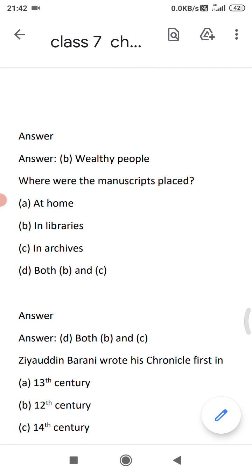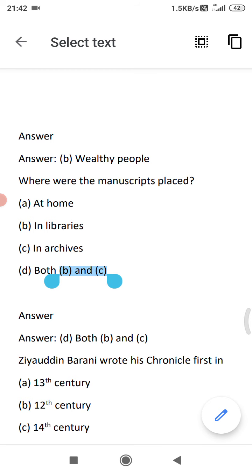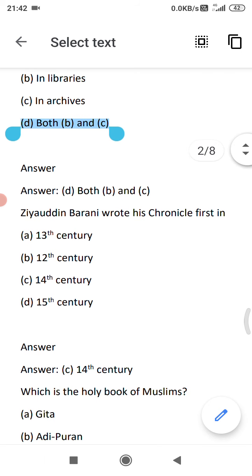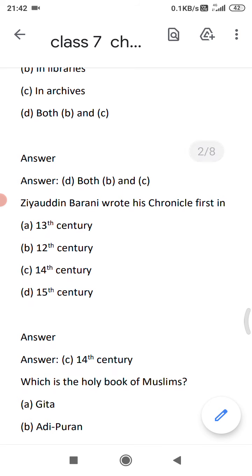So the manuscripts were placed in libraries and in archives. So the correct answer, option D, that is both B and C. Next, Ziauddin Barani wrote his chronicle first in. The correct answer, option C, 14th century.